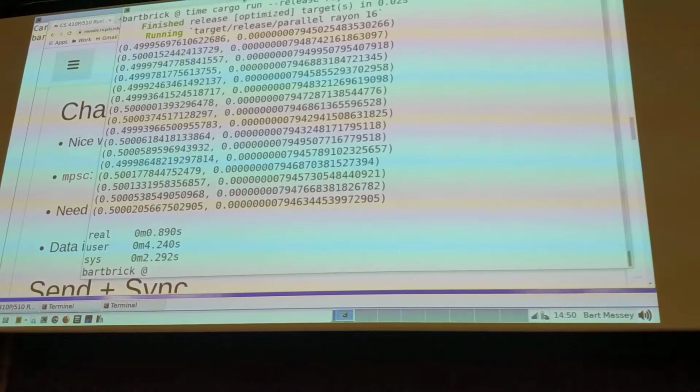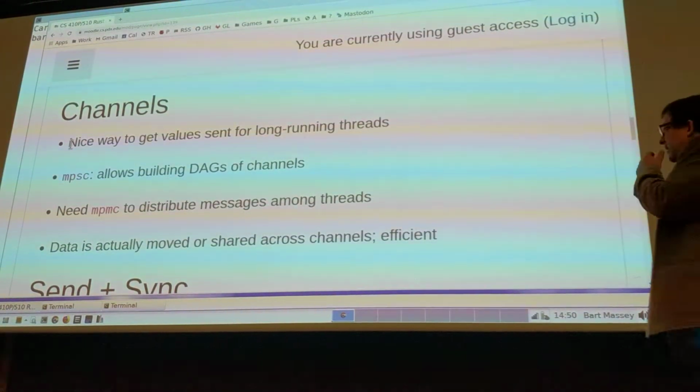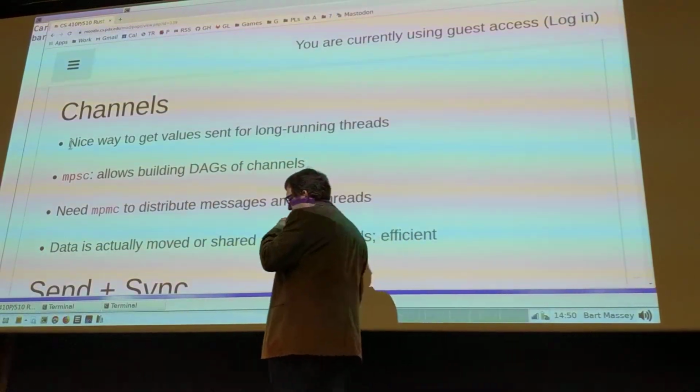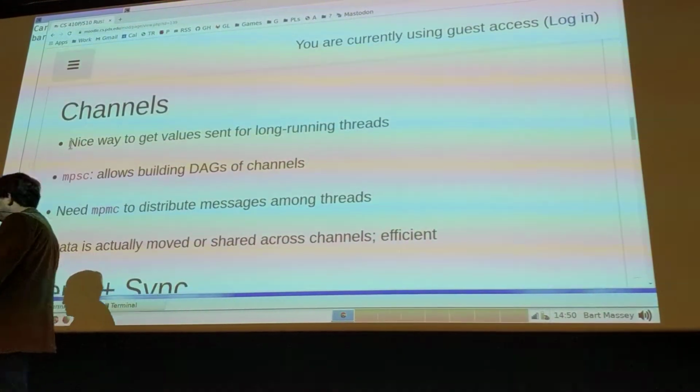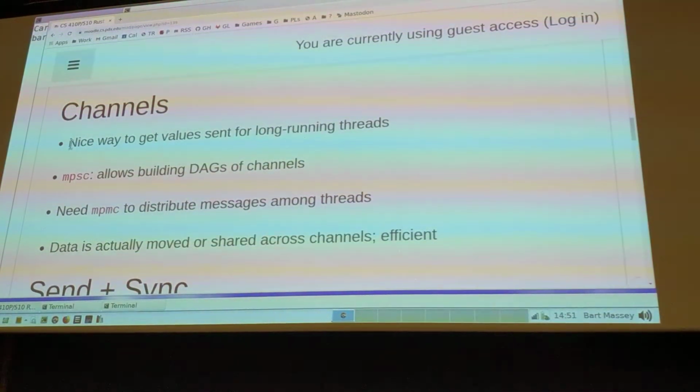Channels are another thing. Like I say, in Go, the main way that threads communicate with each other is through channels. And a channel is just a notional endpoint. Typically, channels are one way in this world. They aren't like a TCP stream where it's both a read-write channel. You typically make 2 channels for that, a reader channel and a writer channel, which is super annoying sometimes, but that's how it's normally done. And that's how Rust does it.